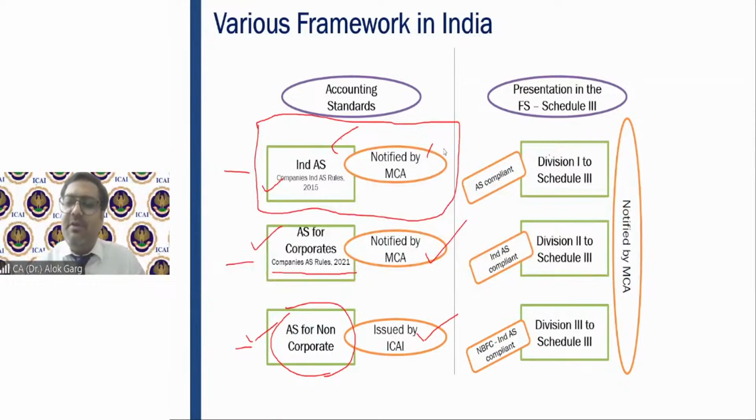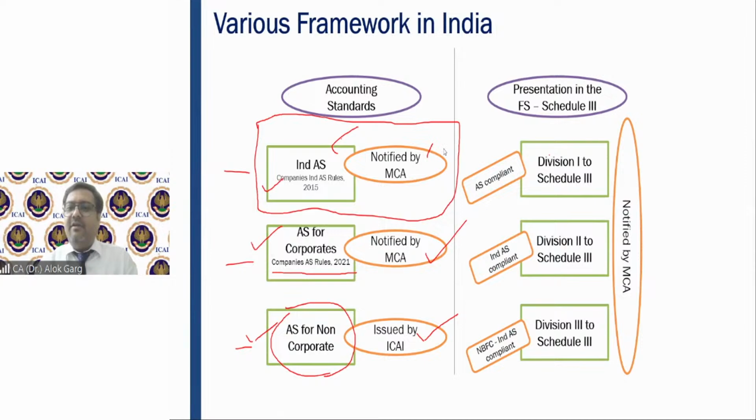Because both are located in India and the regulatory guidance is Schedule 3. And Schedule 3 says that your balance sheet should start with non-current assets and it should start with property, plant and equipment. That is why it doesn't matter whether it is Reliance, Adani, Bharti Airtel, L&T, Nestle, ITC, everyone has the first line item as property, plant and equipment.